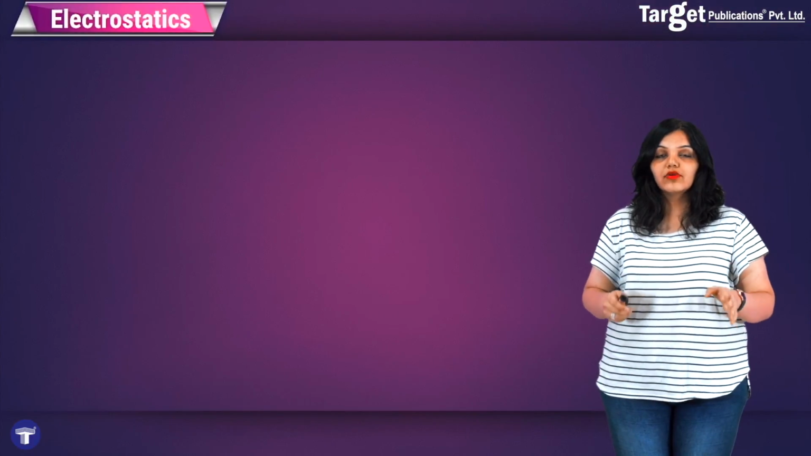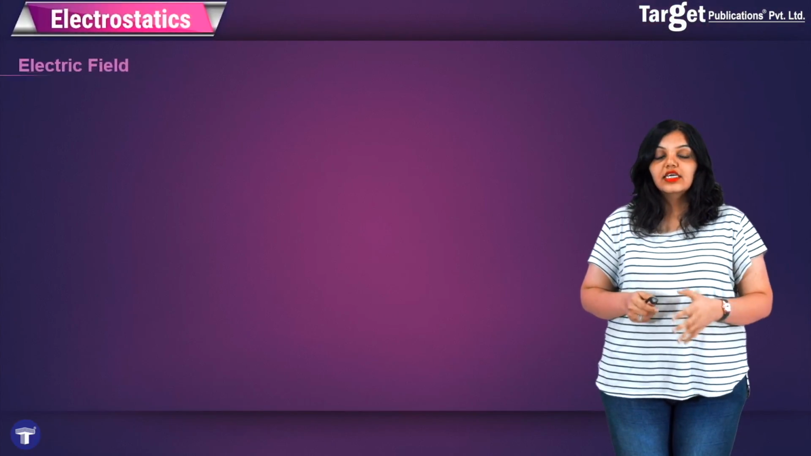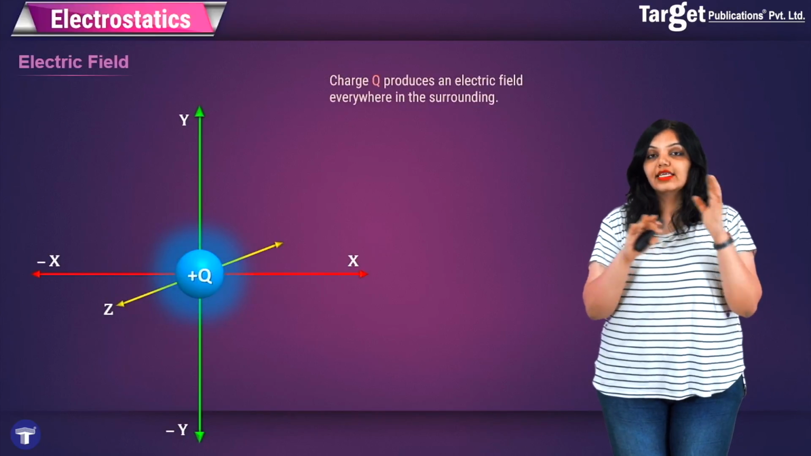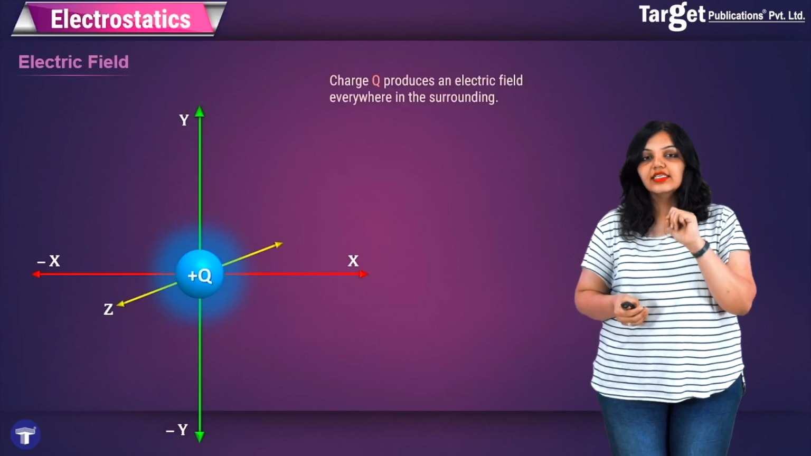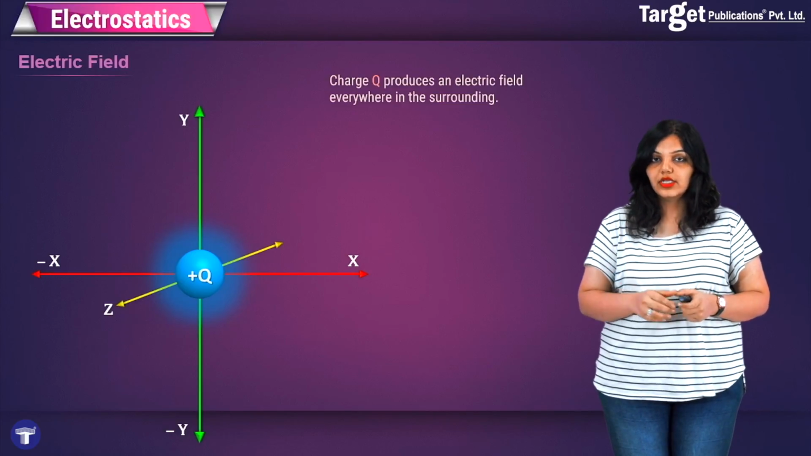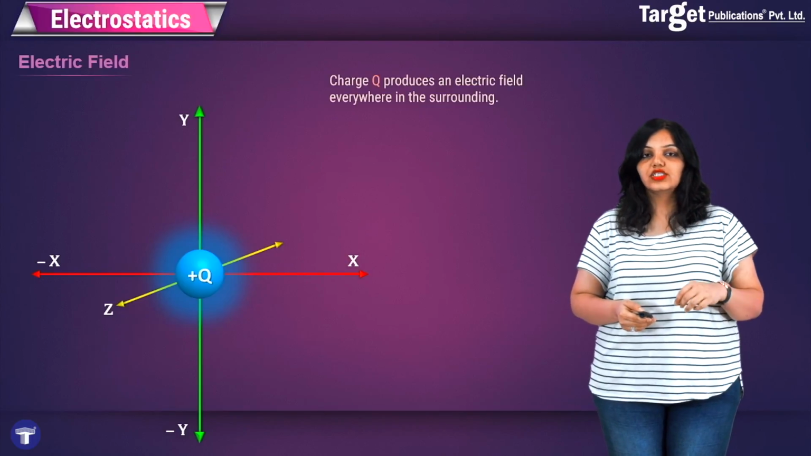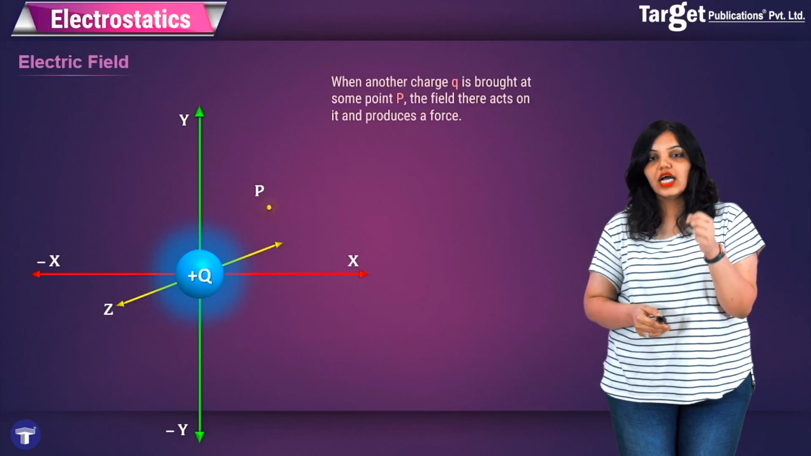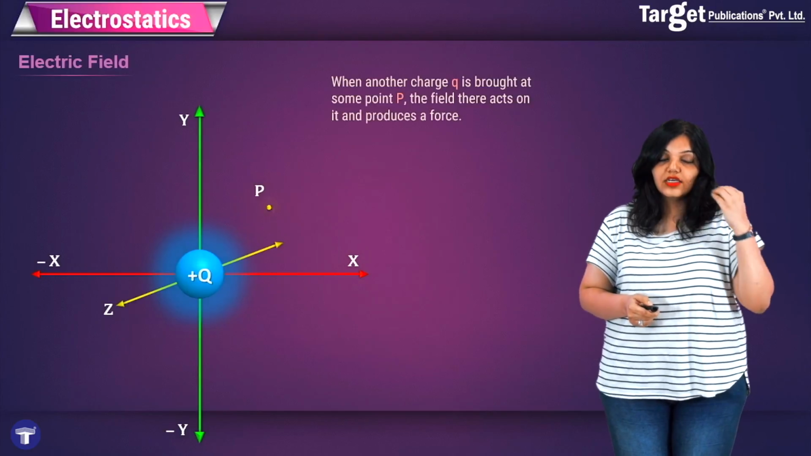Next, we want to talk about what is known as the electric field. Now, we know that whenever a charge is placed at some point, there will be an electric field around it. But what exactly does this mean? This means that let's say I have a charge plus Q kept at the origin, and I take a small test charge and place it at some point near this bigger charge, then this small charge is going to experience a force due to this bigger charge.